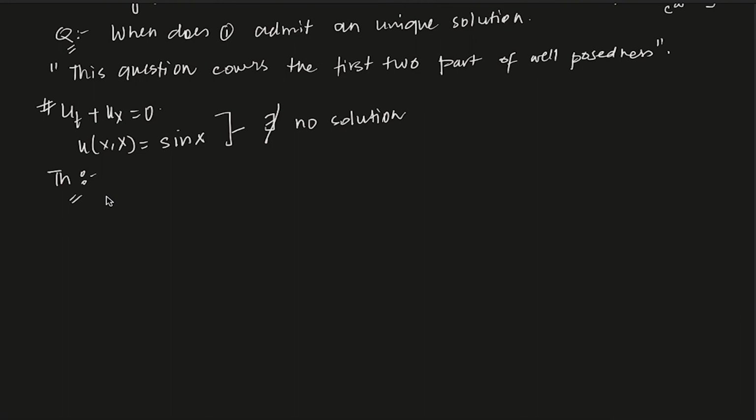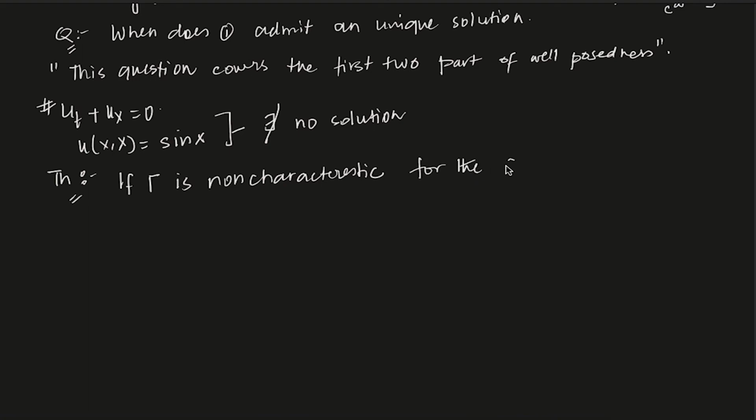It says that if gamma is non-characteristic, a non-characteristic curve or surface, whatever, for 2 dimensions I'm just writing, you can do it for n dimensions also, non-characteristic for the Cauchy problem.